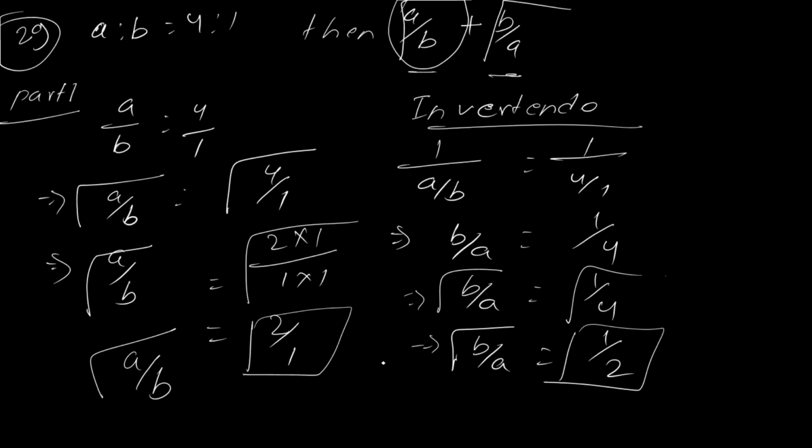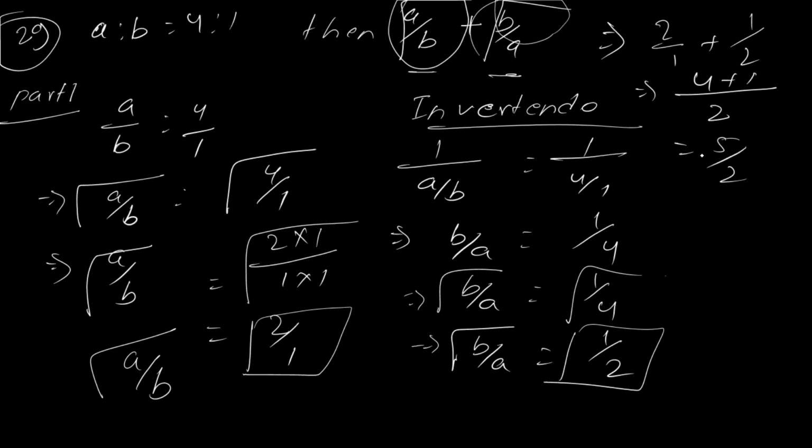So we got the value of this term as well. Now simply you put the value: a by b is 2 by 1, b by a is 1 by 2. Now you do the sum, 2 2s are 4 plus 1, 5 by 2. Is there any option, beta? Yes, the option is there.